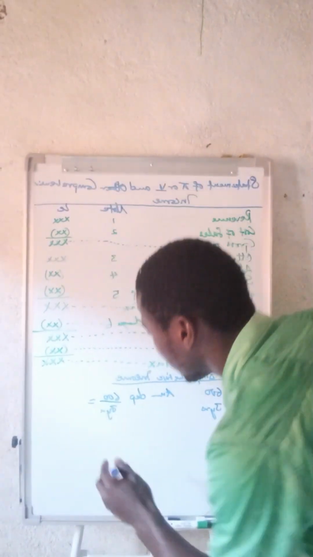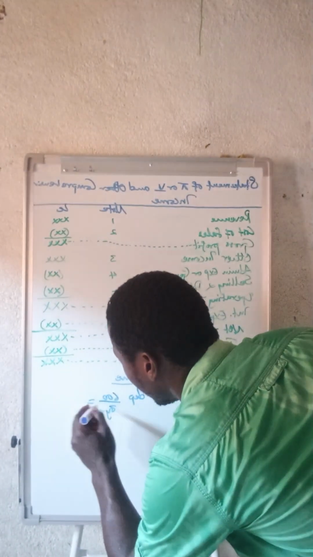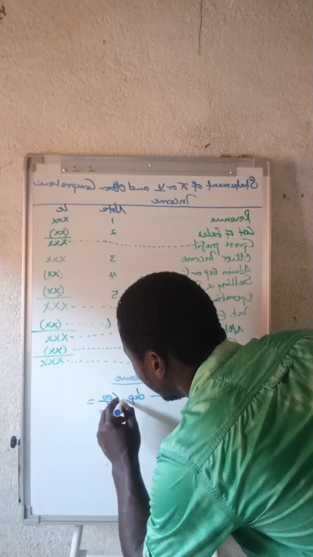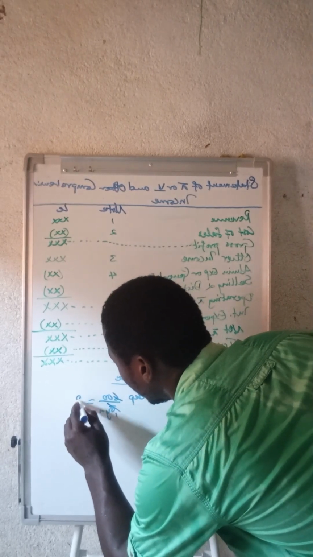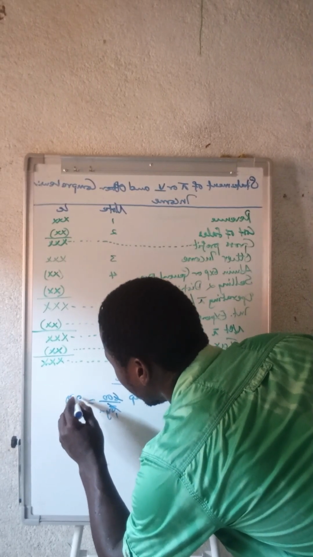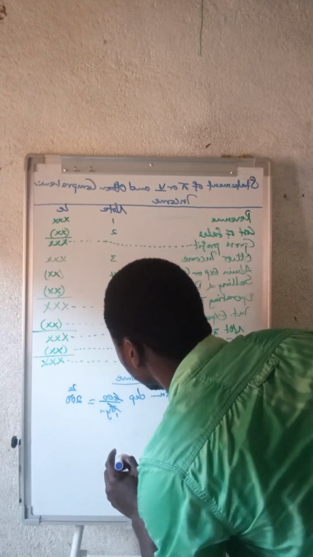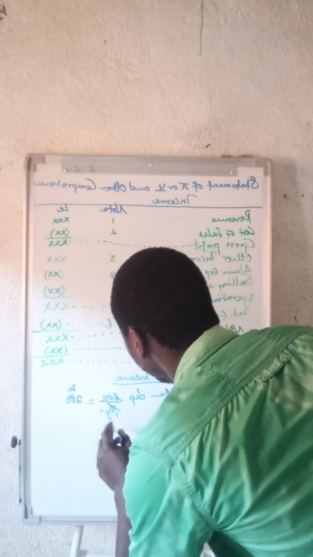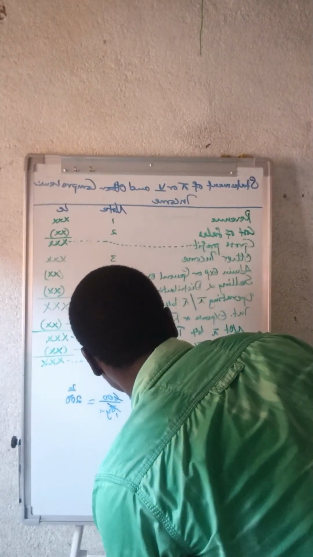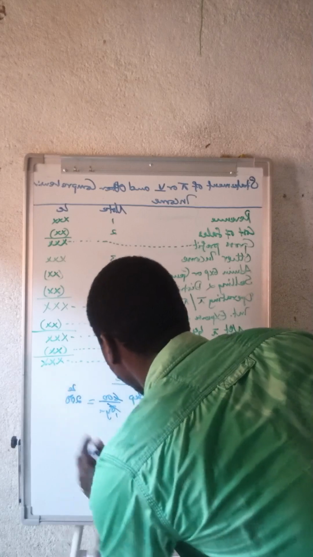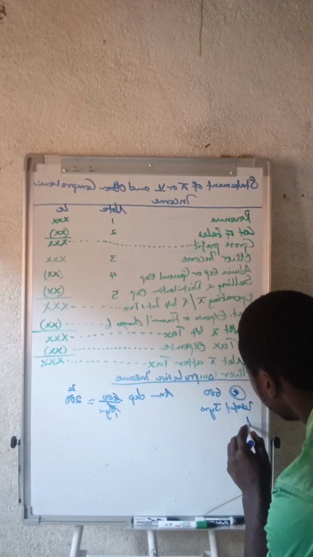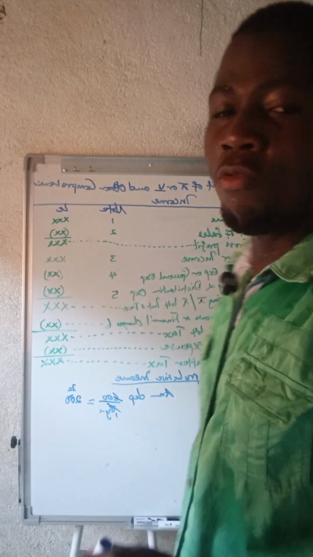So now it will give us 3 into 600, which is 200 leons. So this is the annum depreciation charge. Now let's look for the accumulated depreciation.